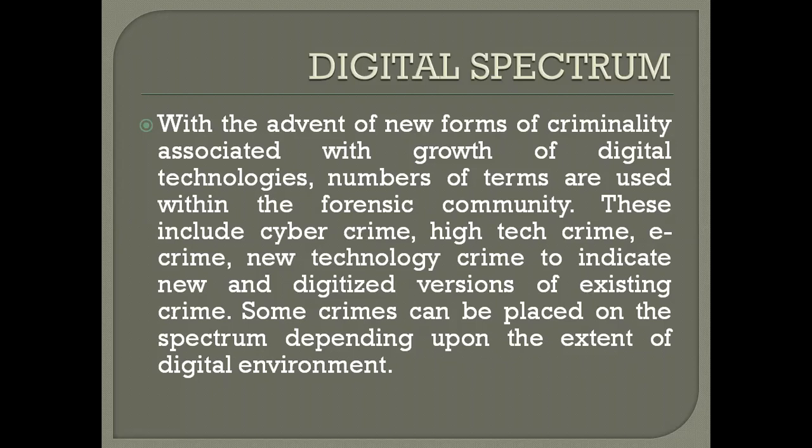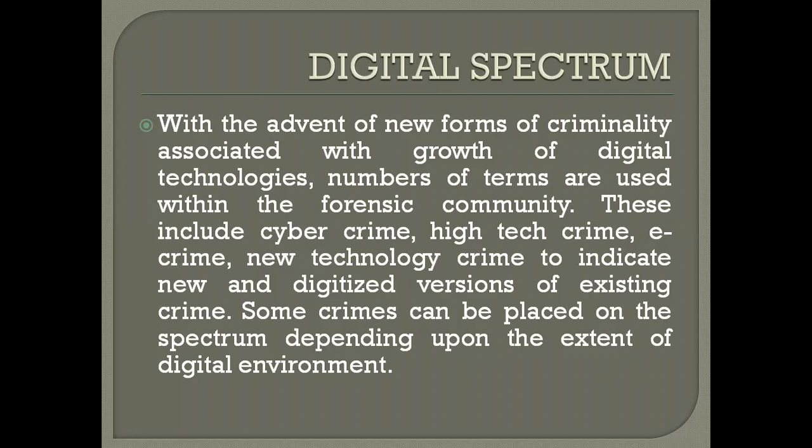With the advent of a new form of criminality associated with the growth of digital technologies, a number of terms are used within the forensic community. These include cybercrime, high-tech crime, e-crime, and new technology crime, to indicate new and digitalized versions of existing crime.